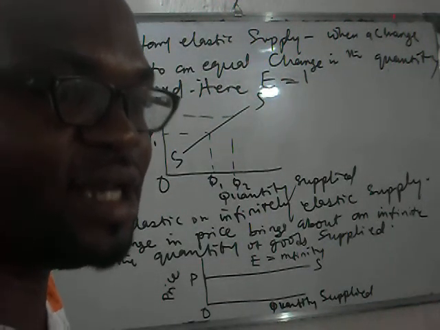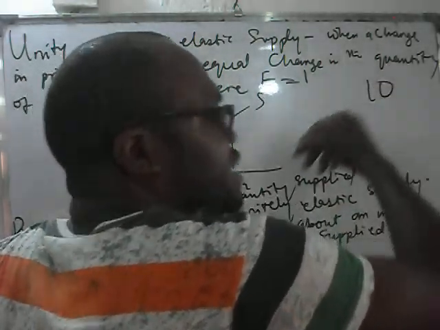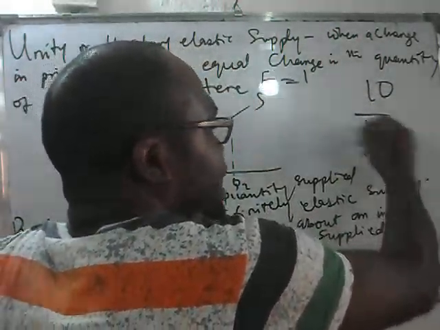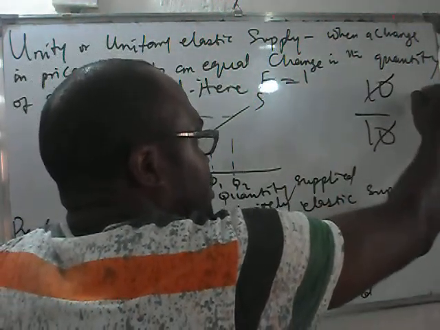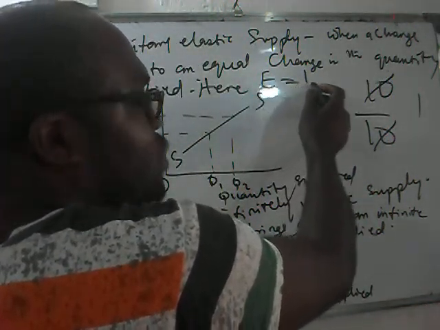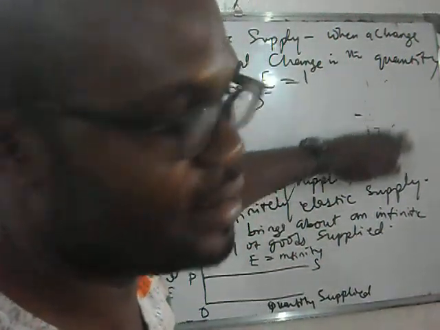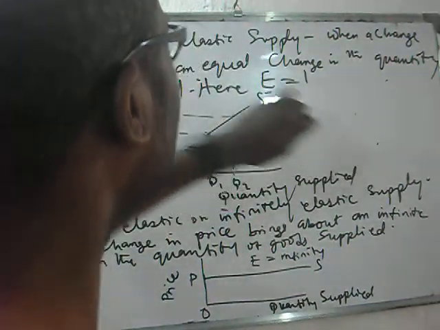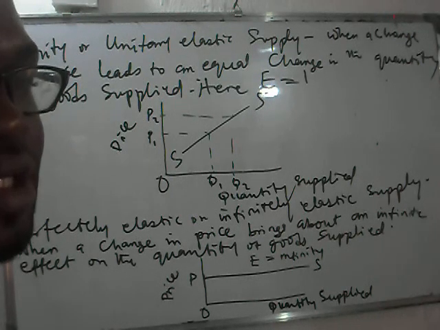Is that clear? They are equal. So if you have a 10% change in price, you also have a 10% change in quantity supplied. 10 divided by 10 is what? 1, is it not? So the elasticity here is equal to 1. Is that clear? So that is when we have what we call unity or unitary elasticity.